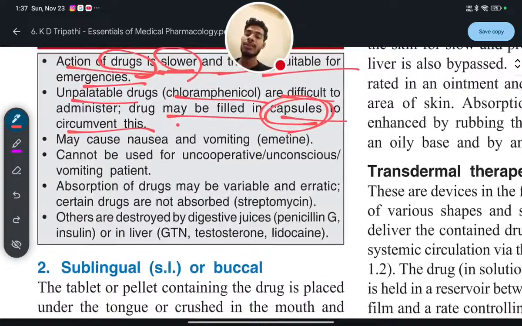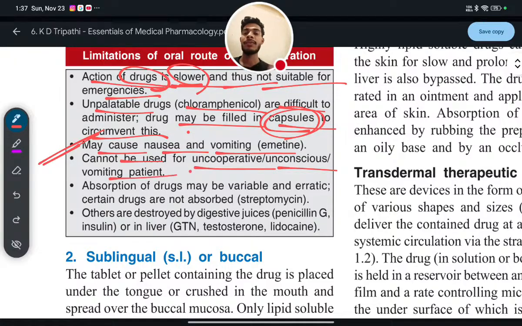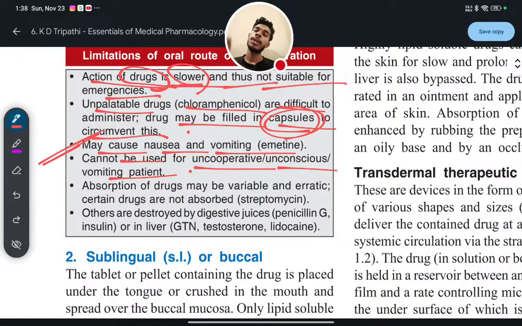And the drugs which are administered through the oral route may cause nausea and vomiting. This is very, very common. Next, drugs administered through the oral route cannot be used for uncooperative, unconscious, or vomiting patients. If a patient is senseless, or unable to cooperate properly, or is vomiting again and again whenever he takes something, in that case it is not possible to administer the drug into the body through the oral route.